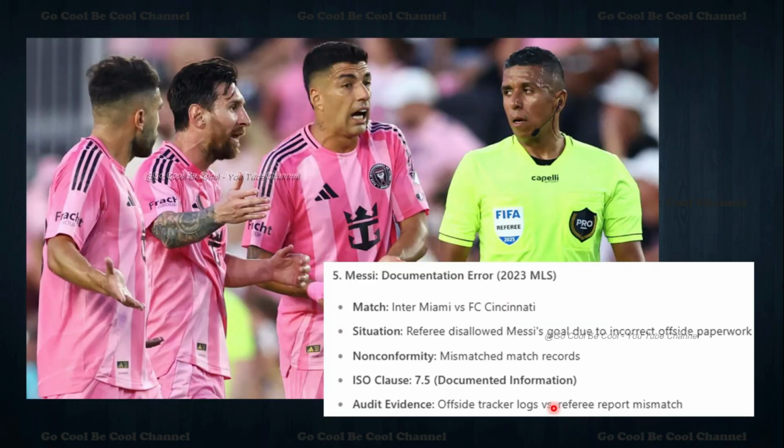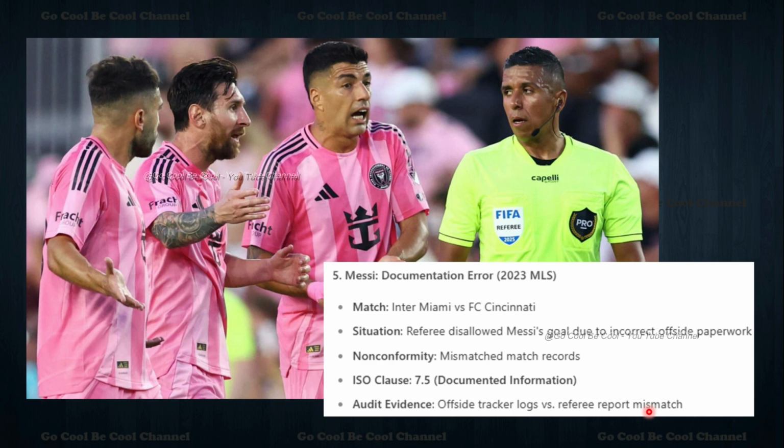Now we are moving to the fifth example, of Messi. See what happened: the referee disallowed Messi's goal due to incorrect offside paperwork, in the 2022 MLS match between Inter Miami and FC Cincinnati. The match records were mismatched. So here 7.5, documented information, is the clause. We can see the offside tracker log versus the referee report is a mismatch.